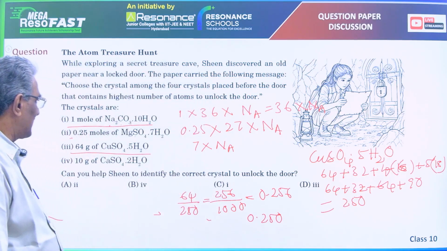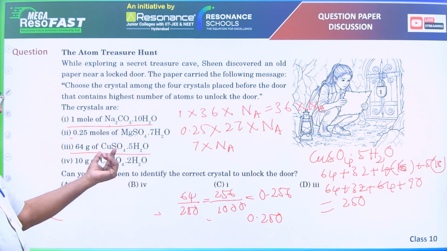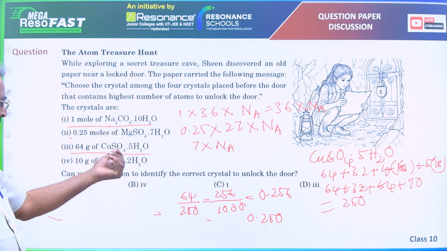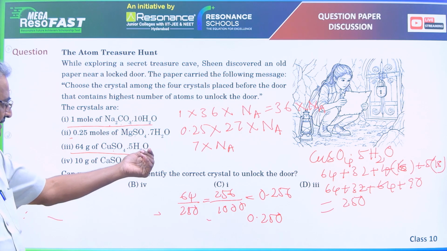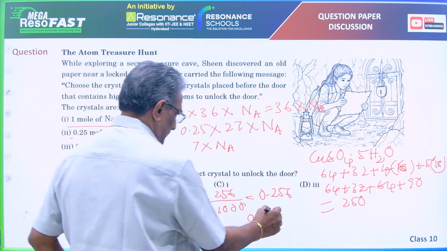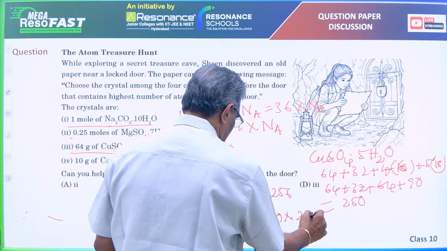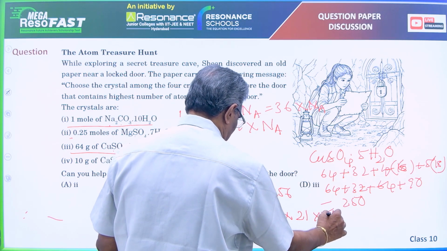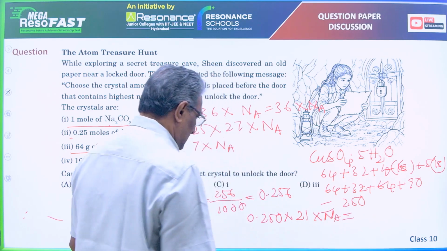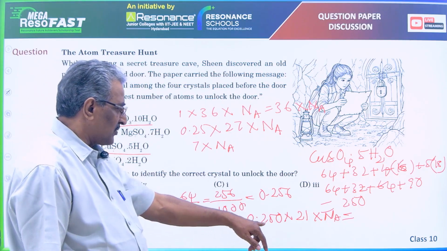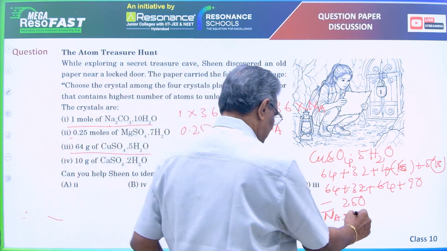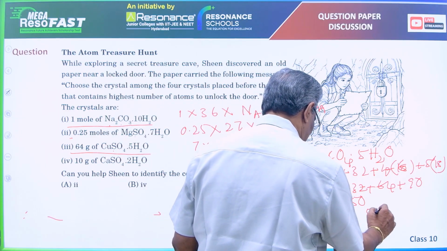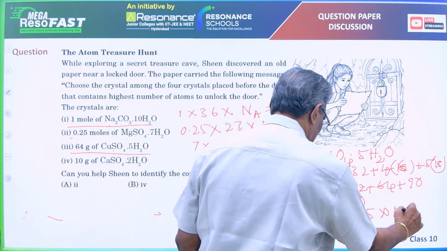0.256 moles into number of atoms in each mole is 1 plus 1, 2, 2 plus 4, 6, 6 plus 5 into 3, 6 plus 15, that is 21, into 21 into Avogadro's number. That is equal to 0.25 is 1 by 4 into 21, approximately it is 5. It is approximately 5 into Avogadro's number of atoms.